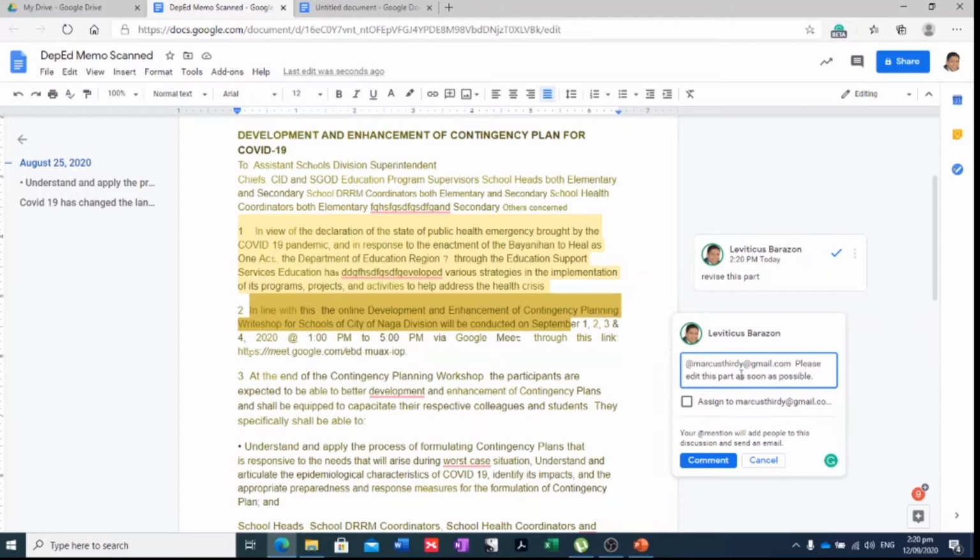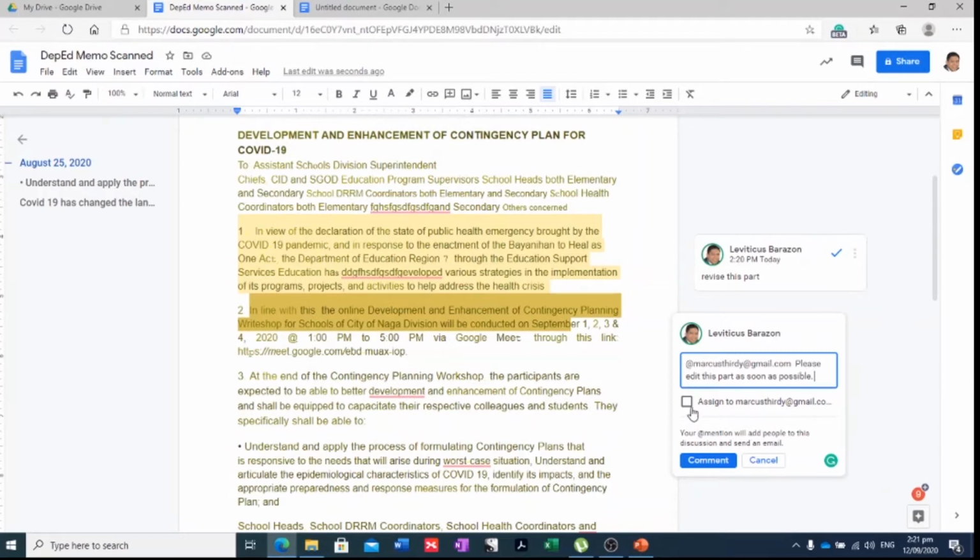Remember, when you mention a person, that person will receive an email that he is being tagged, and then that portion is something that he has to do, or he has a specific assignment in that part. So imagine you can actually do this to call the attention of your students, or if you're a school principal, you can tag one teacher regarding this for consultation, or for them to do some editing in this part. So really, it's very handy, especially if you're collaborating.